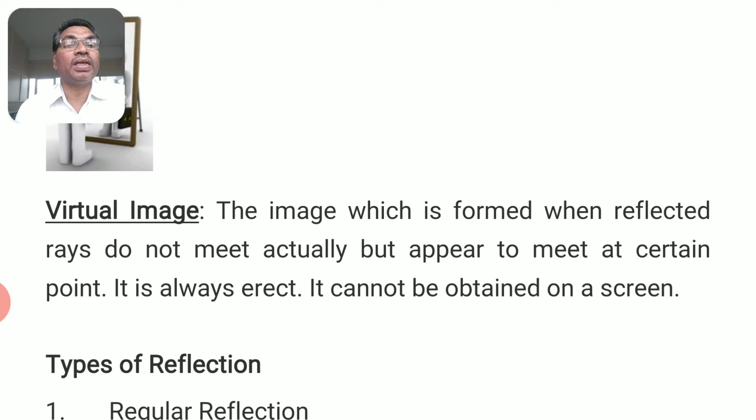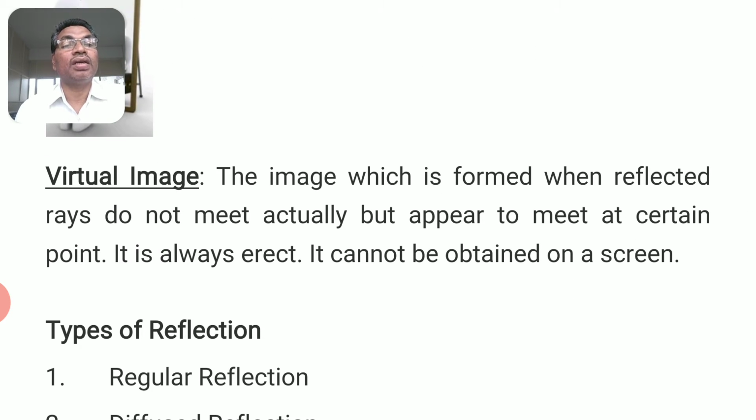Virtual images are images which cannot be caught on the screen. They appear to converge, but they don't converge. Let us go through this definition on the screen. The image which is formed when reflected rays do not actually meet, but appear to meet at a certain point. It is always erect. It cannot be obtained on a screen.